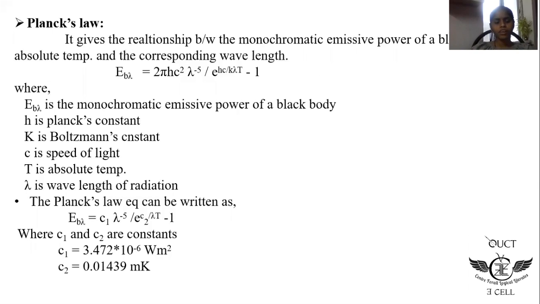Planck's constant, Boltzmann constant and speed of light are constant values, so we consider C1 and C2. C1 value is 3.472 into 10 to the power of minus 6 watt meter square, and C2 is 0.01439 meter Kelvin. Here C1 is 2 pi h c squared and C2 is hc by k. This is about Planck's law.